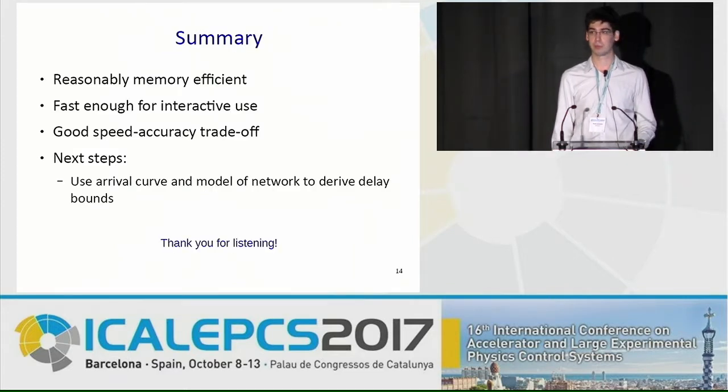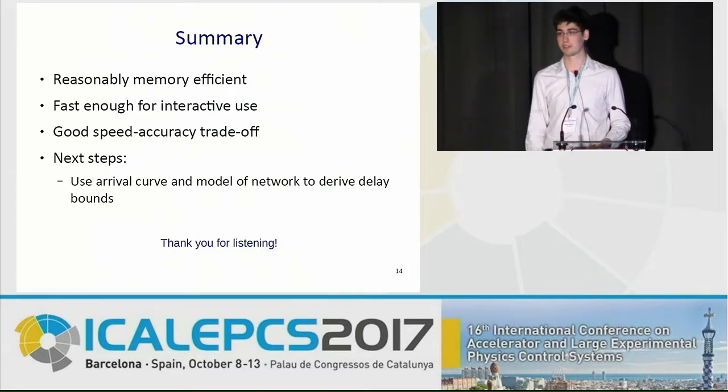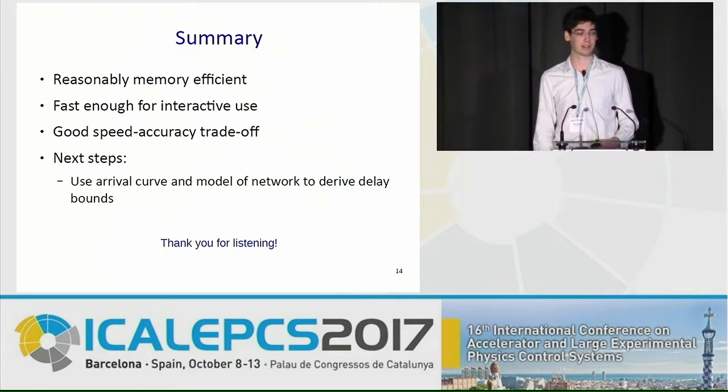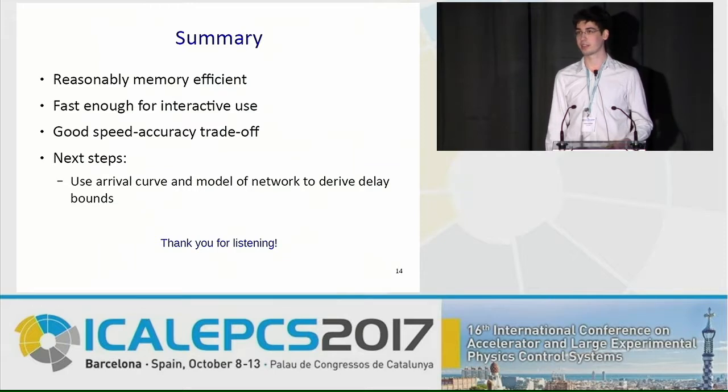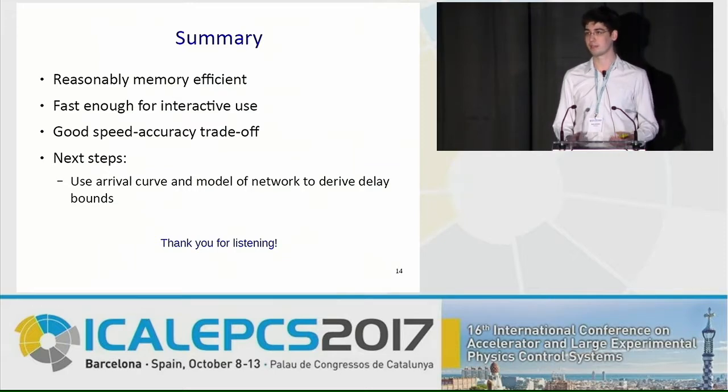So in summary, we now have an algorithm which is reasonably memory efficient, which is actually fast enough for interactive use. As I said, it's not strictly necessary to have it interactive, but it's nice to have this interactivity for rapid prototyping to get the feeling for what threshold one actually needs for the verification later. And so in general, we have a really good speed to accuracy trade-off.